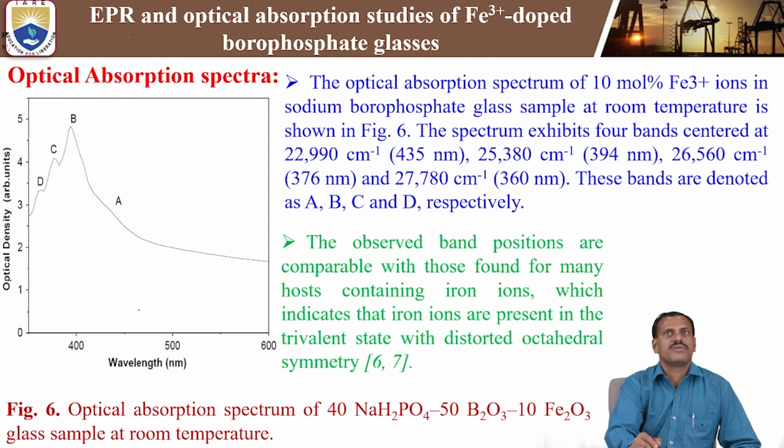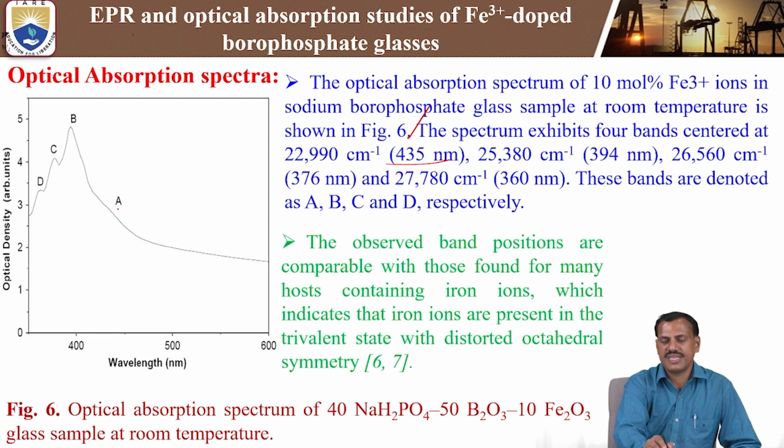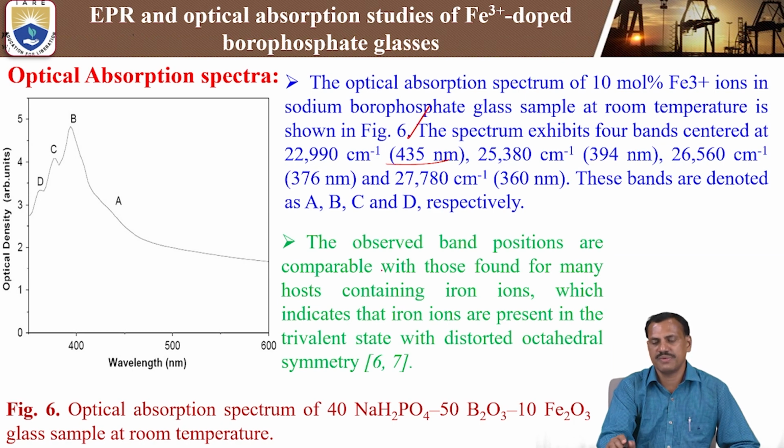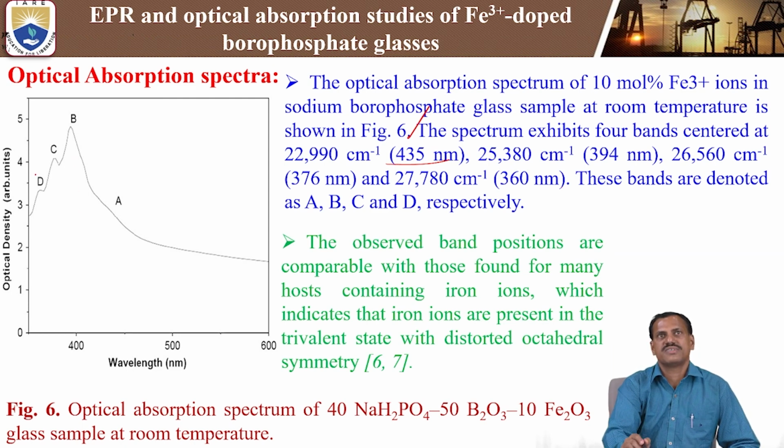So what information are we getting from this figure? The optical absorption spectra of 10 mole percentage of iron 3 plus ions in the sodium borophosphate sample at room temperature is shown in figure 6. This spectrum exhibits 4 bands. The first is centered at 22,990 centimeter inverse, that is 435 nanometer, here A. The second peak we observe at 394 nanometer, here B. A, B, C, D, four absorption peaks are observed.